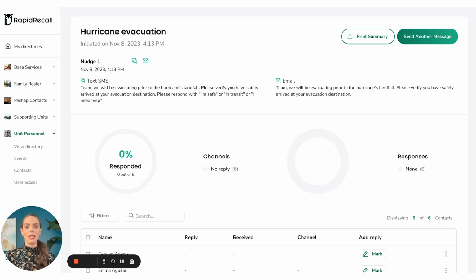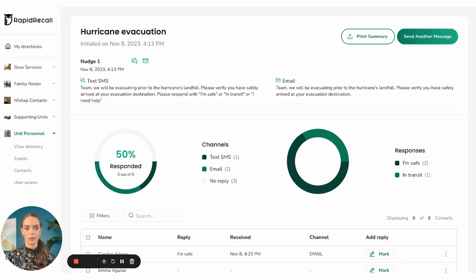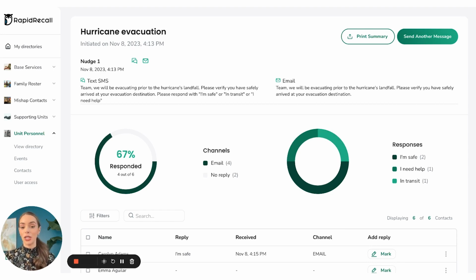Once you have sent that message, you're going to come to the event details page. You can kind of think of this as your dashboard to give you the big picture. So we have sent out the message, and now we're just going to wait for those responses to roll in real time. Okay, so just like that, we got 67% or 4 out of the 6 recipients who have responded.